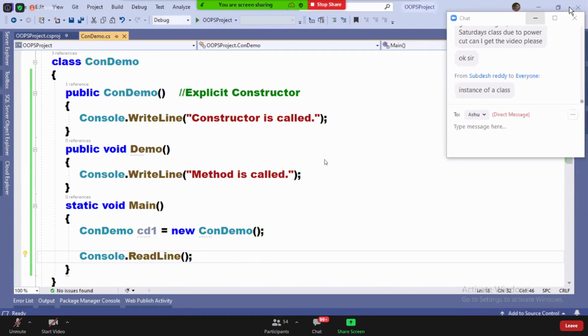Are you guys clear? So now whenever I create the instance, constructor is called.